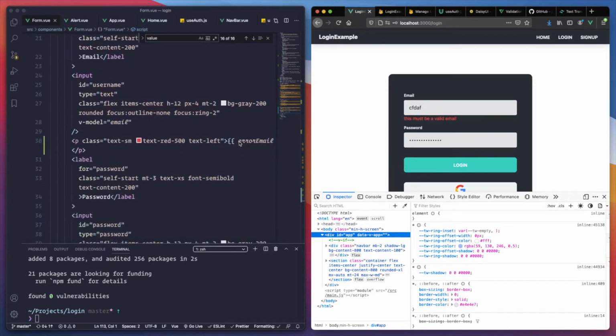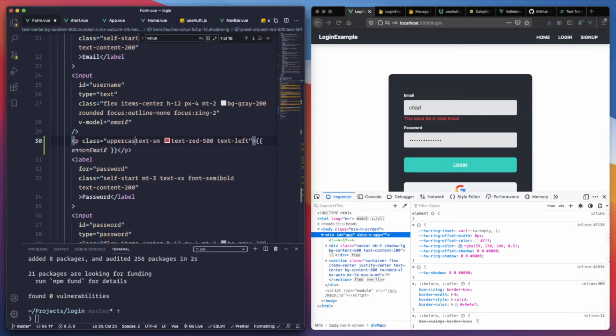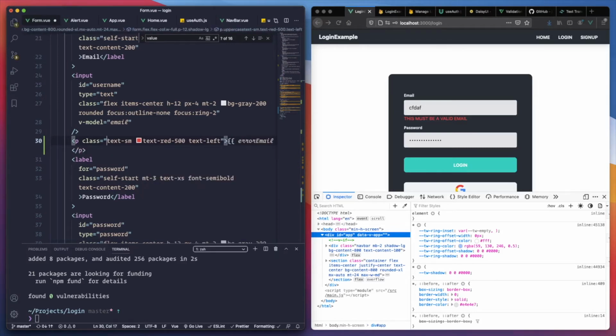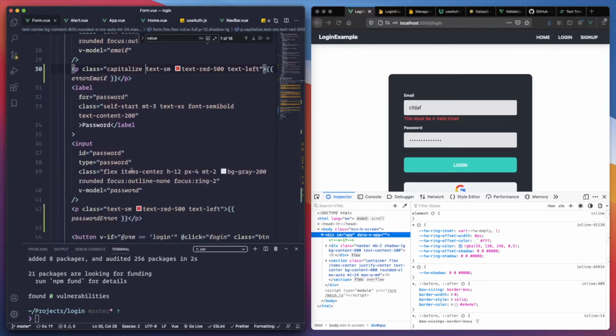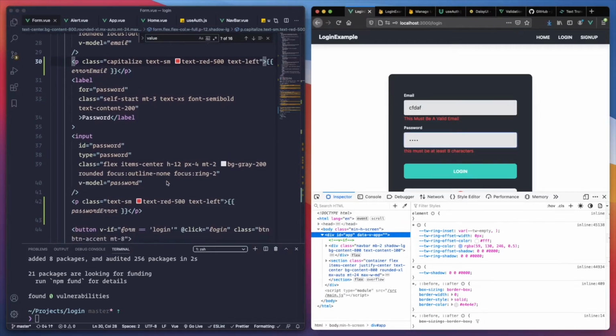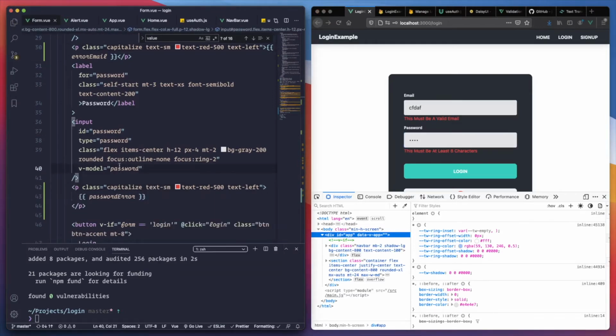So right here we have the error of the email. Let's add the capitalize. This would be a valid email. Well, it's a little bit better. Uppercase. This would be, oh, that sounds like it's yelling at us. So let's return it to capitalize probably. Yeah, it's not everything that I wanted, but at least it's a little bit better. So let's do the same for the password. Let's just capitalize that. Okay, cool.